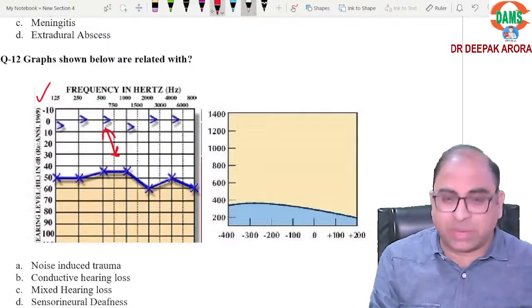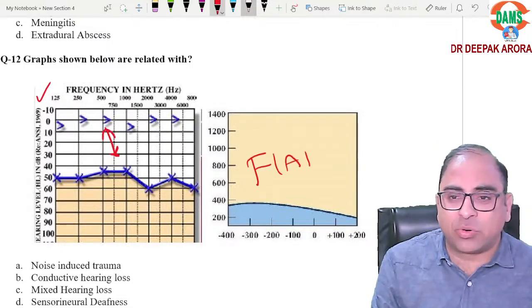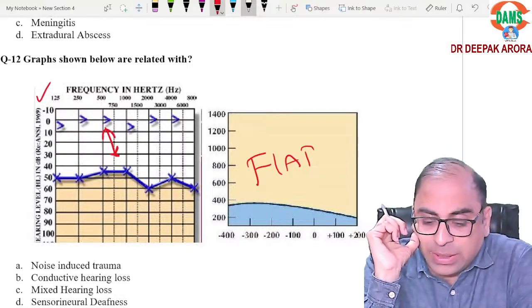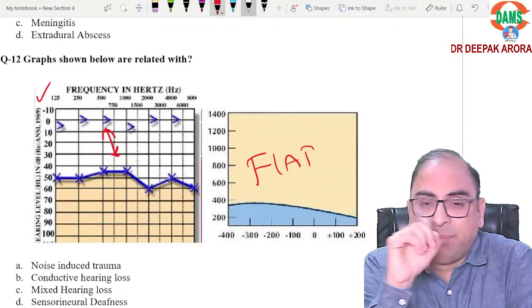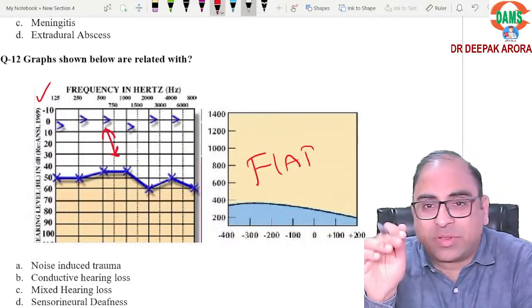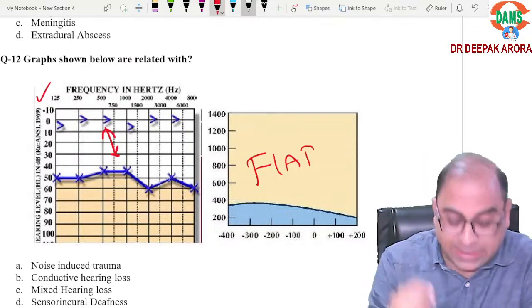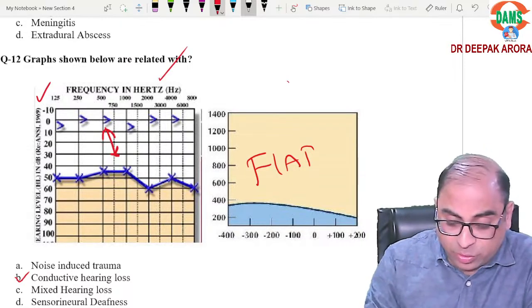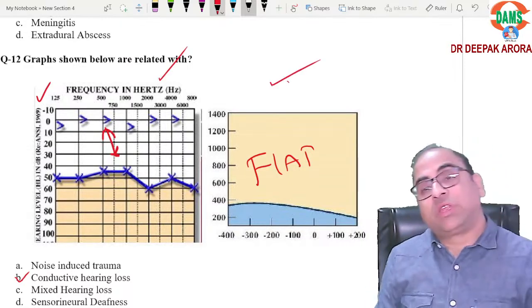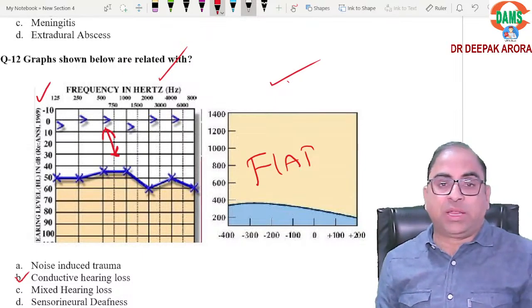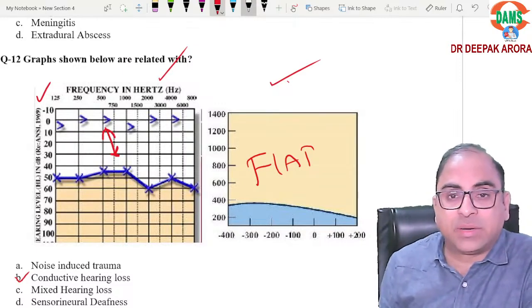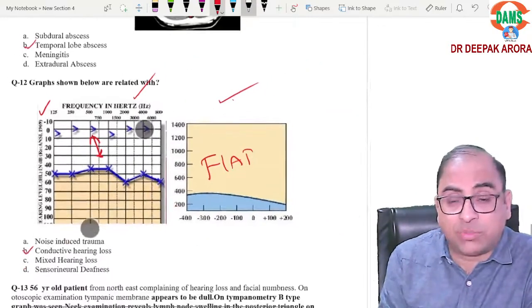What is this tympanogram? So this is flat tympanogram, also known as B tympanogram or flat. There is some extra fluid in the middle ear. So again, diagnosis going in the favor of conductive deafness. So बेटा अगर यहाँ आपको ये दिखाया, many students were saying both the graphs were given. If both the graphs are shown to you, that is going in the favor of conductive deafness. Is it clear, beta? All the types of tympanograms should be on your tips.